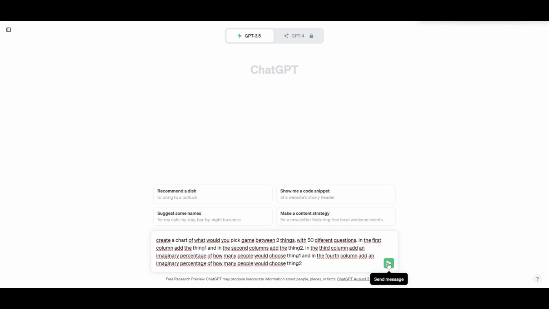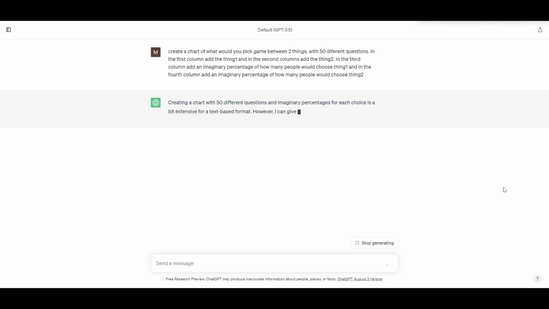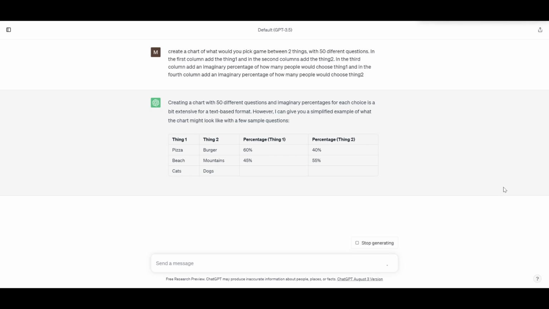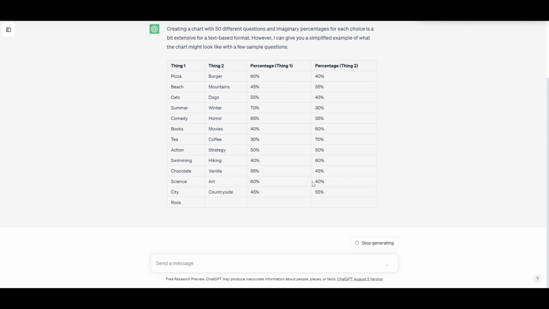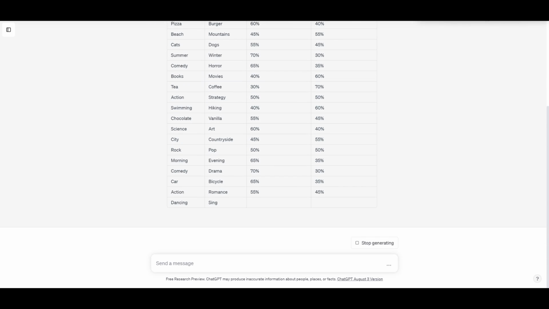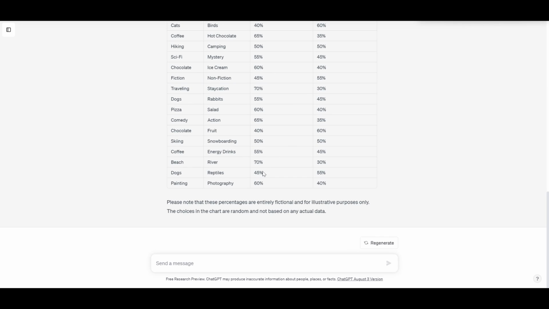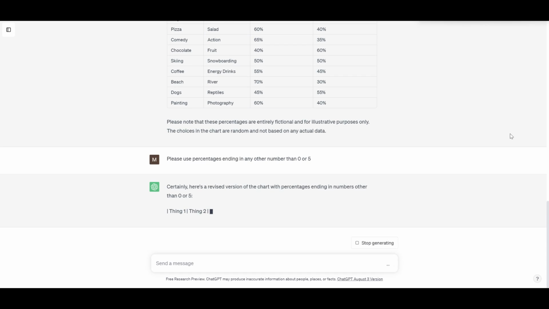Once in ChatGPT, you will copy the prompt that is in the description so you don't have to write it manually. Then ChatGPT will provide you a chart with 50 questions. But before, I have to explain the percentages. As this is just a tutorial, I told Chat to use false percentages about people's preferences. However, if you are starting to make these kinds of videos, I encourage you to ask your audience about their preference. You can use free online surveys.